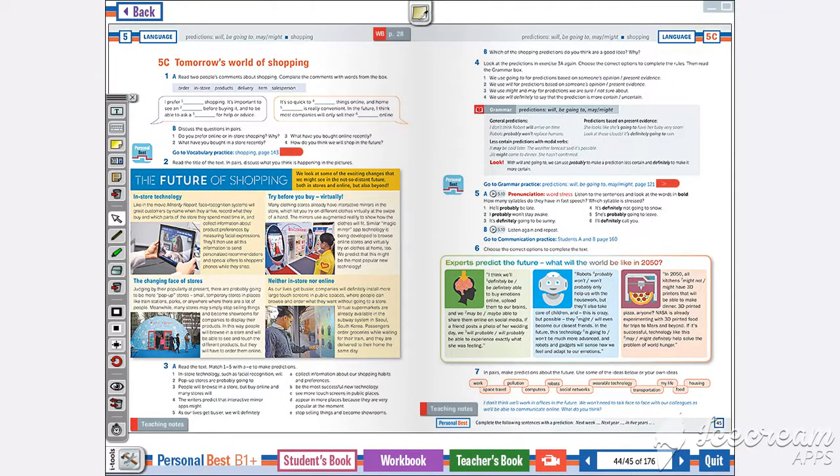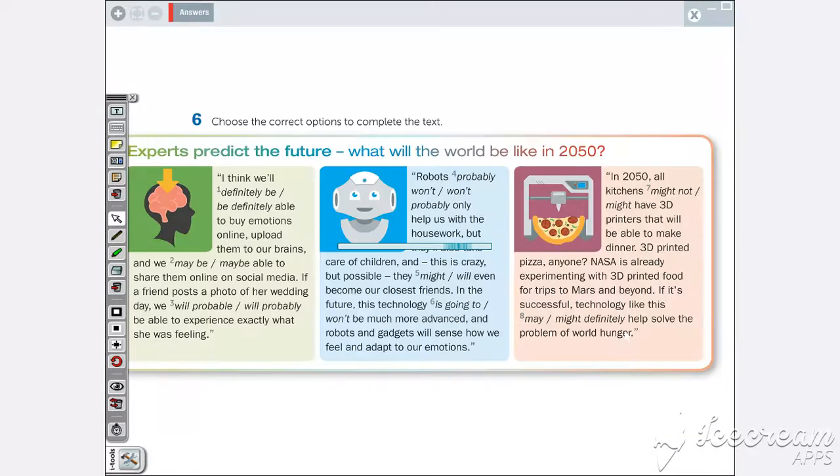Okay, you guys, almost done. So now what I want you to do is go to page 45. This is the section about reading. So what I want you to do here, okay guys, is choose the correct option to complete the text in this exercise. You have to read the title, the headlines, then we're going to underline the best option based on the future predictions. If you have plans, you're going to underline going to. If it's maybe general predictions, you're going to just use will, okay?